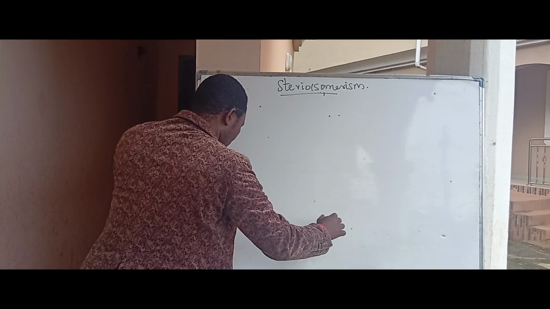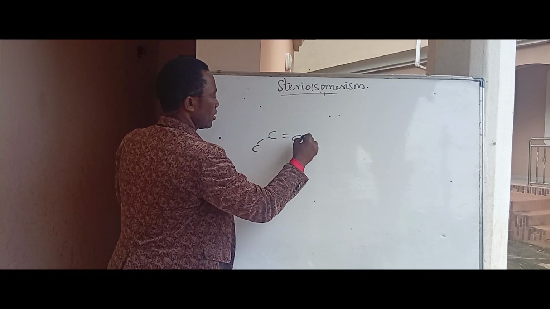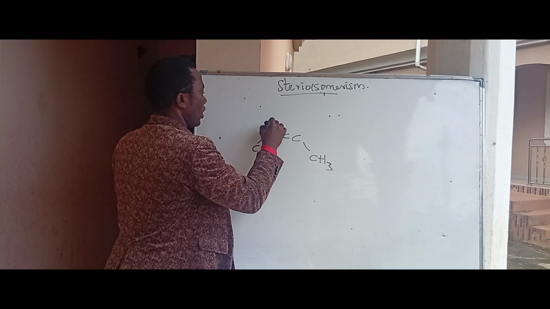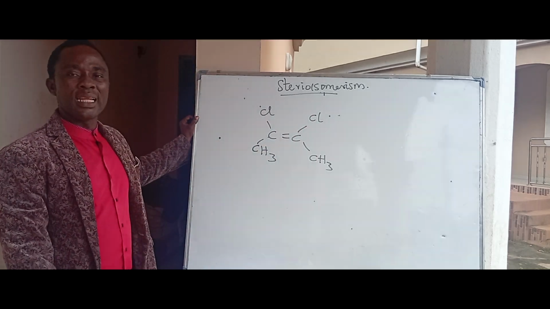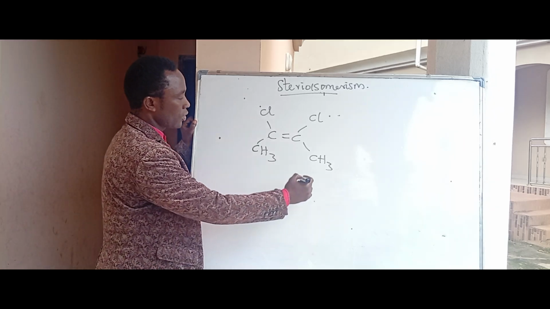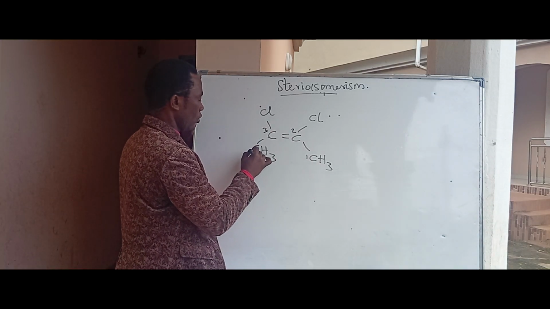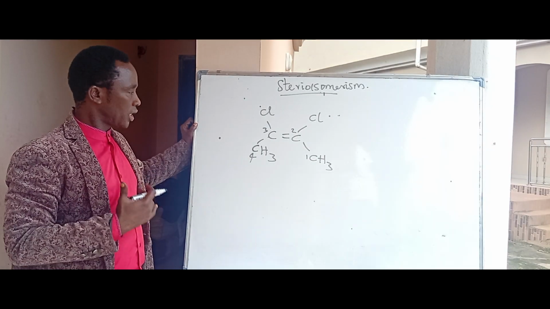Let us say we have the compound C double bond C, with CH3, CH3, and we have a Cl and Cl. What is the name of this compound? Let us number the carbons: 1, 2, 3, and 4.